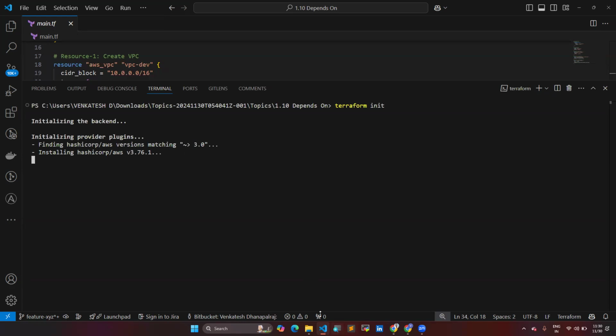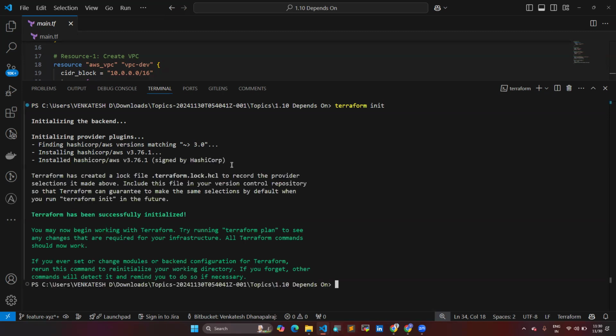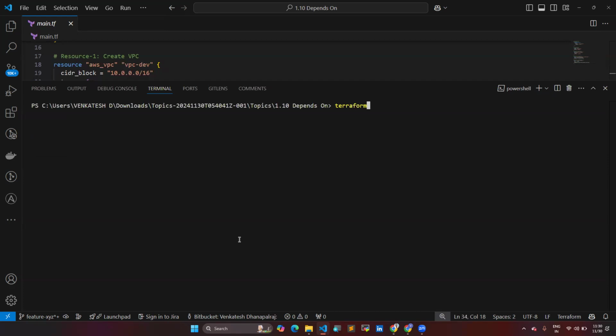One is terraform fmt. Let's clear the screen. terraform fmt will format the files if anything is not aligned with the canonical format. Here I have only one file, which is main.tf. It's done.